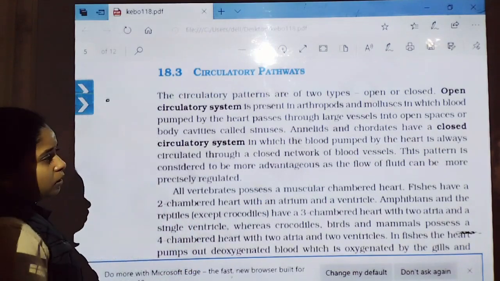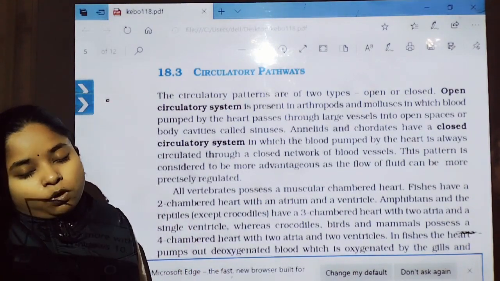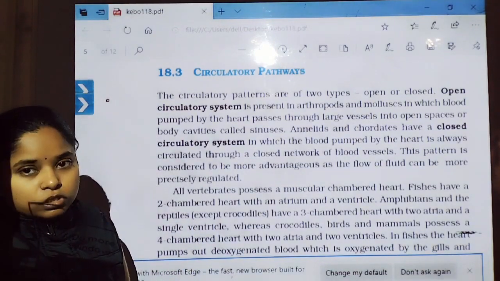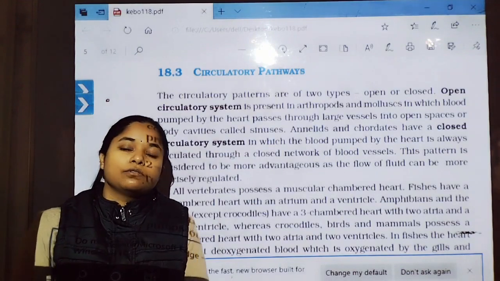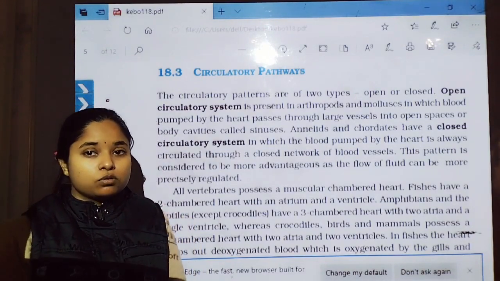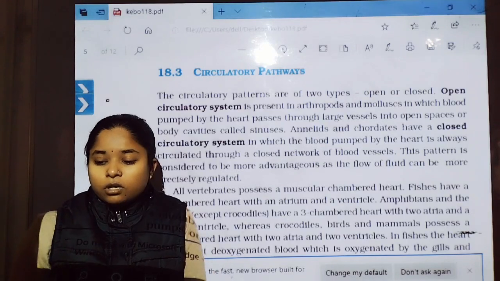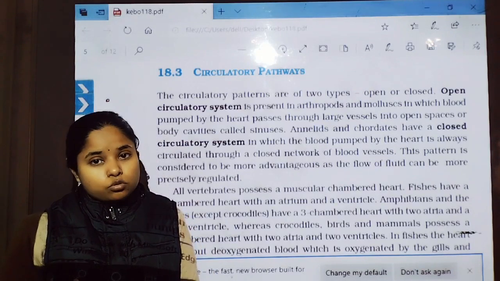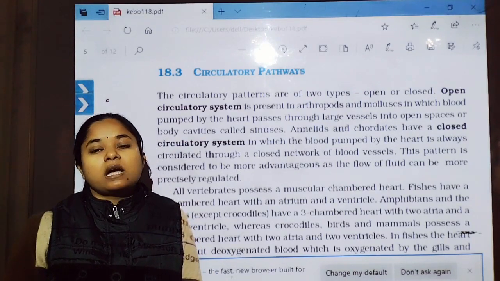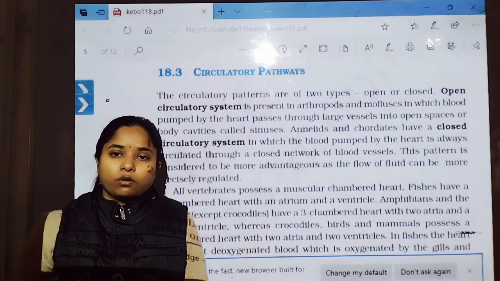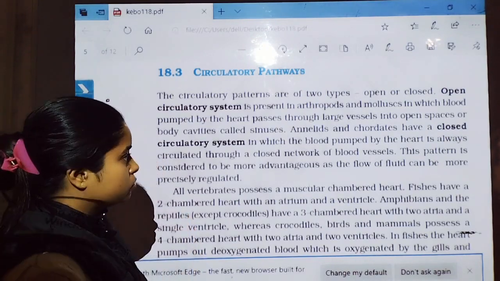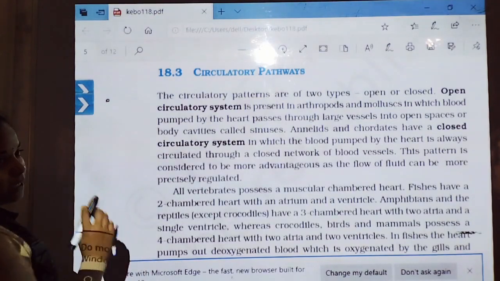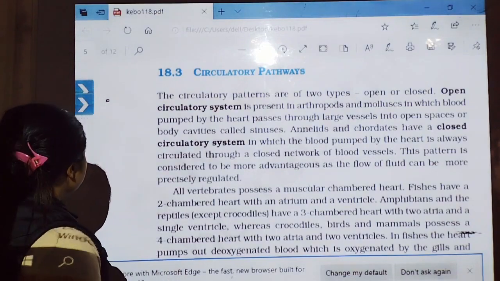So how many types of blood circulatory systems are present? As we know, there are open and closed types of circulatory system. The open type is found in arthropods, whereas the closed type is found in higher organisms. Among the invertebrates, annelids show a closed type of circulatory system. Another one is cephalopods, which also show a closed circulatory system. Now, let us move to the lines given in the NCERT.